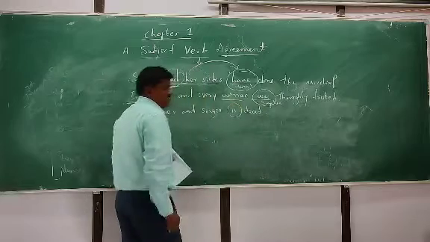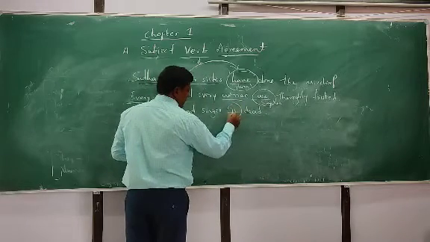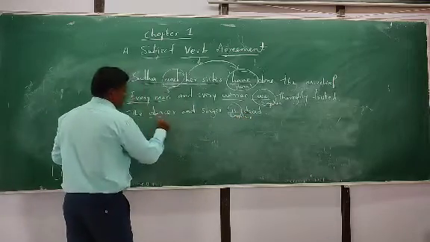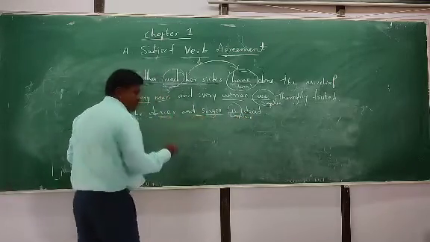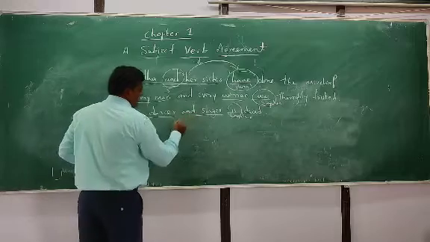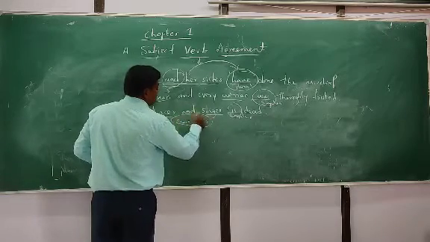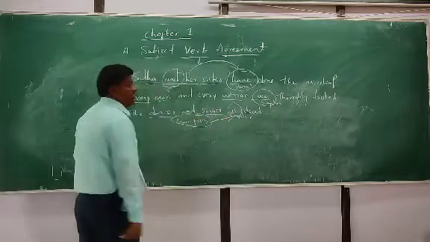In this sentence, the verb is singular. Why singular? Here, the dancer and the singer refers to the same person. So that's why it is considered singular.